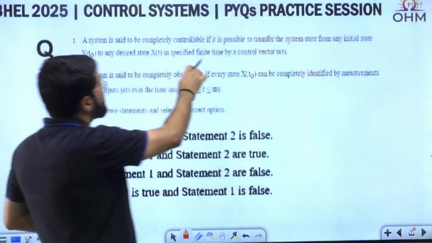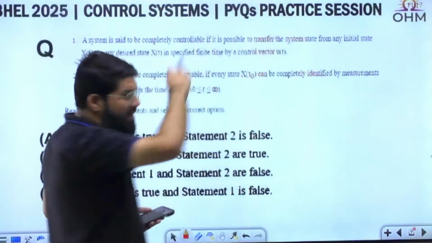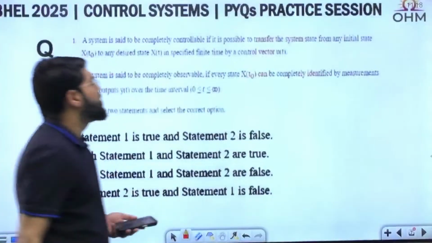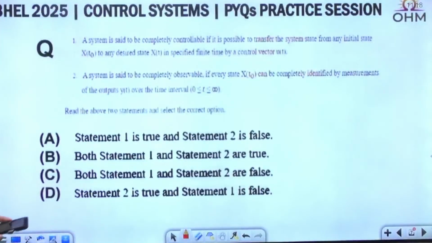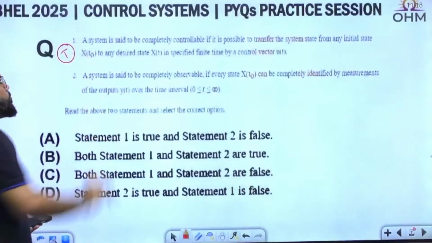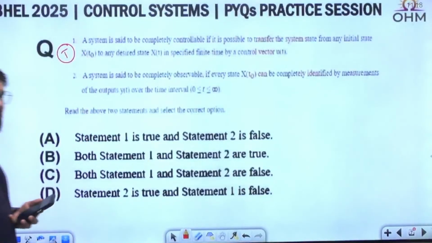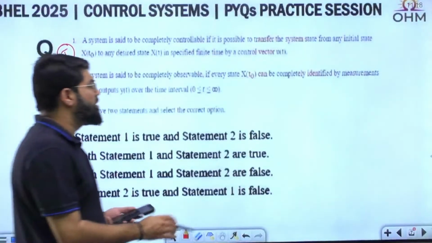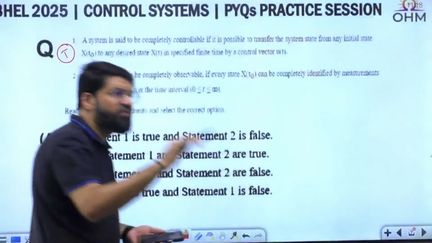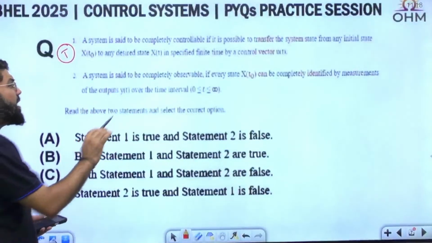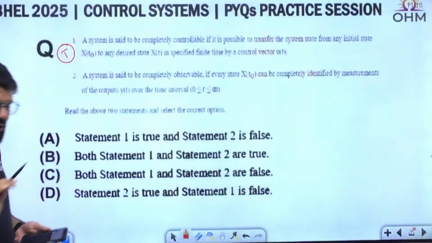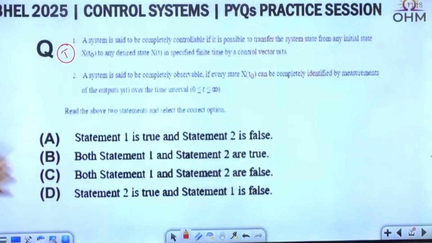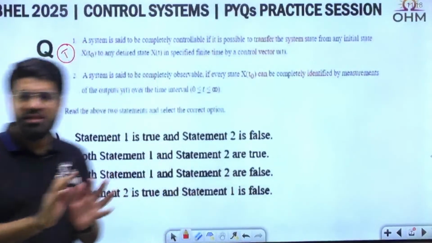A system is said to be completely controllable if it is possible to transfer the state from any initial state to any desired state by the application of a control input within a specified time. So this part is true. Then next is the definition of observability. A system is said to be completely observable if every state x(t0) can be completely identified or observed by measurement of the output y(t) over the time 0 to infinity. Again it should be over a specified finite time, and that specified finite time could be any value, but some specified finite time.